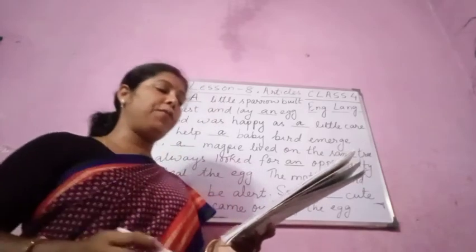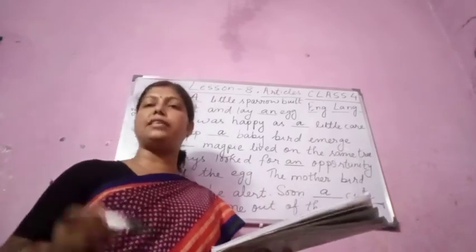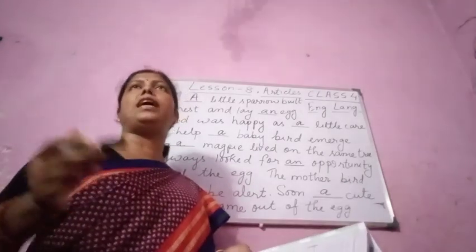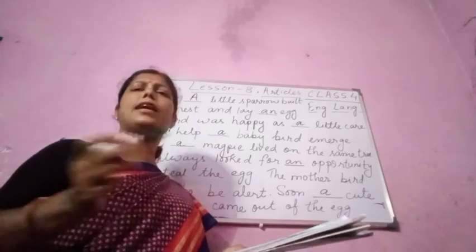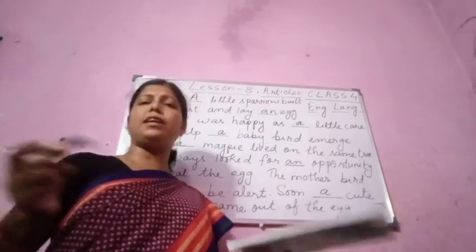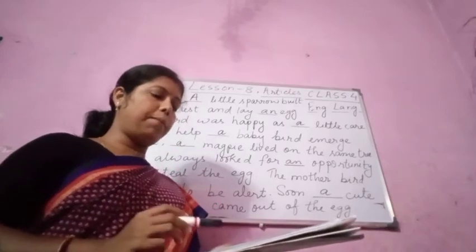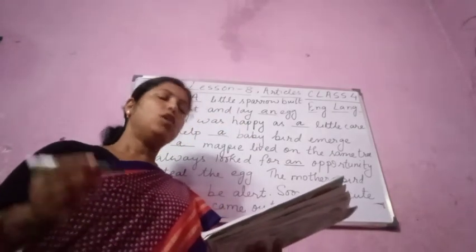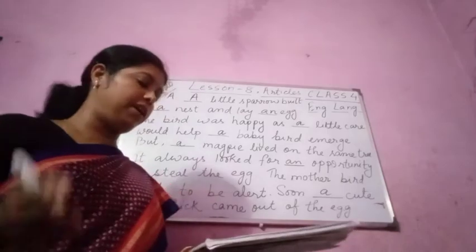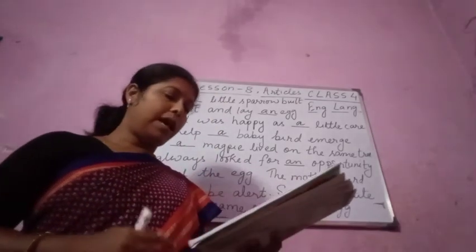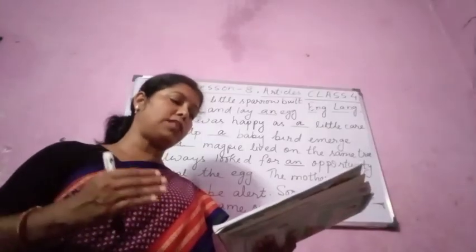Names of rivers: the Yamuna, the Ganga. Then islands: the Lakshadweep Islands, the Andaman and Nicobar Islands. Then oceans: the Indian Ocean, the Pacific Ocean. Then mountain ranges: the Himalayas, the Kanchenjunga. So we use the before the names of rivers, islands, oceans and mountain ranges. Now names of famous buildings, holy books and directions.